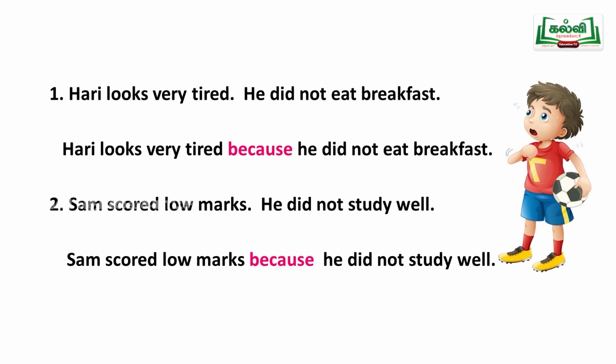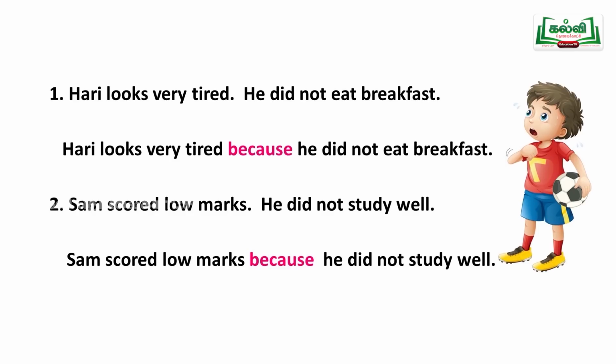Understand? Next one, see, Sam scored low marks. Sam scored very less marks. Why did he score? You also sometimes students will get low marks. If the teacher asks you to write a test, you have to study and come. If you have not studied and come, what will you do? You will get low marks.